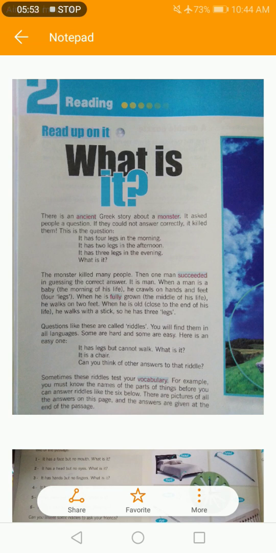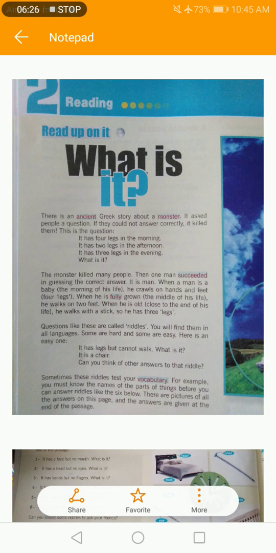And when he is old means close to the end of his life. Middle of his life means in the afternoon, between the morning and the evening, between childhood and old age. This is the middle of his life. So a man walks on two feet in the middle of his life when he is fully grown.